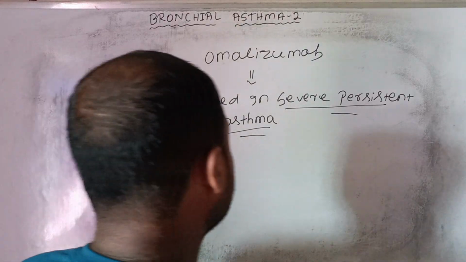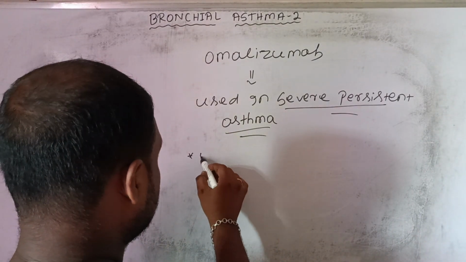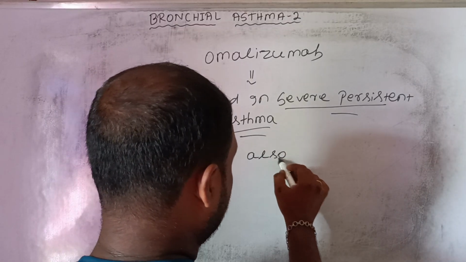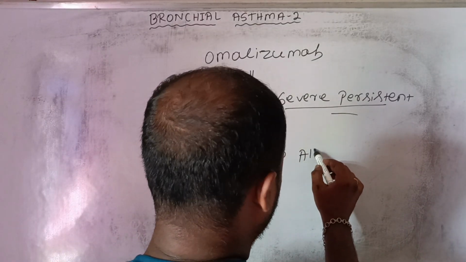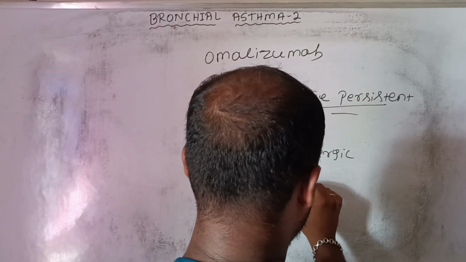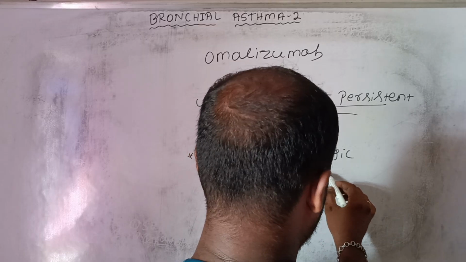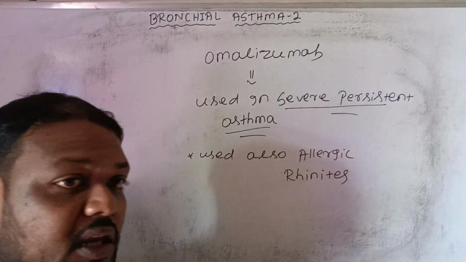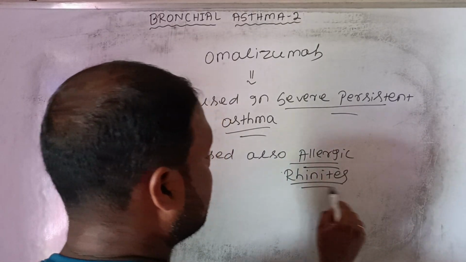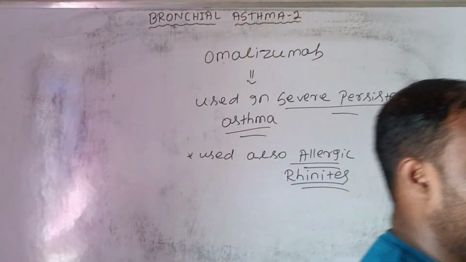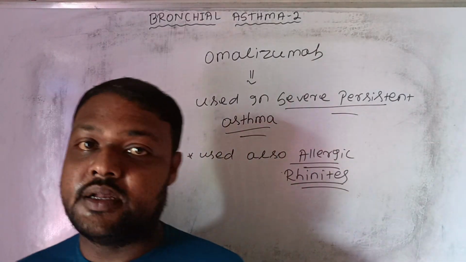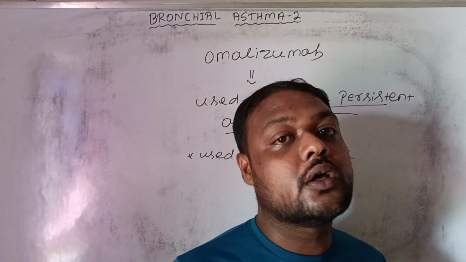It is also used in allergic rhinitis. The omalizumab is also used in the case of allergic rhinitis. The omalizumab is contraindicated in the case of atopic dermatitis.